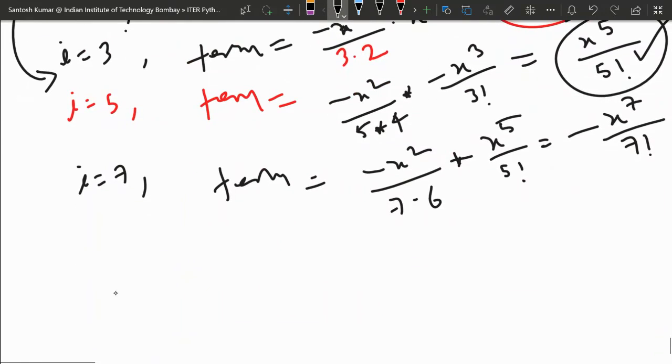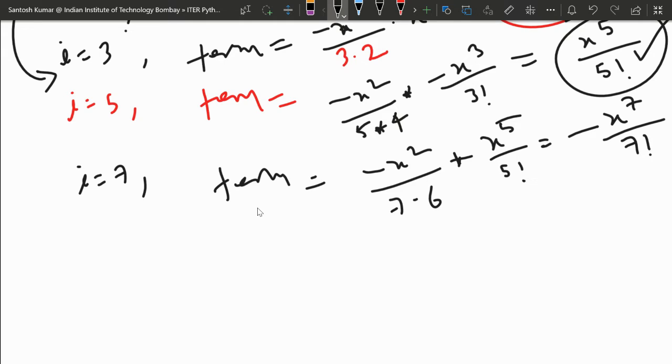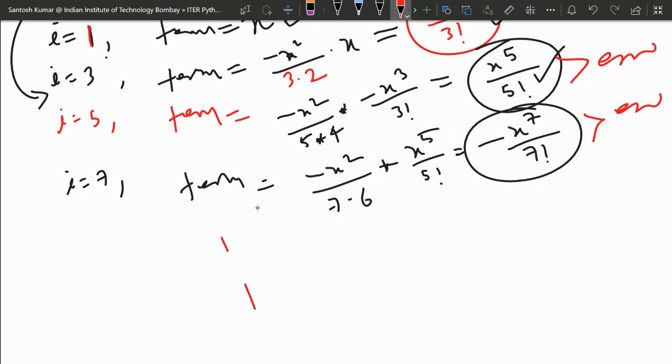And what you are doing then is you check here. So I was applying a while loop on this, and it will be executed as long as the value of this term is more than the error value it is given. If it is less than the error, then the loop will be stopped. So it will be executed till the term is more than the error. Here the error is 10 to the minus 6. And if there is one term where this becomes less, the loop will be stopped and it will come out of the loop.